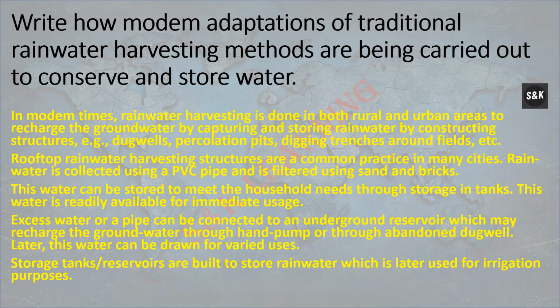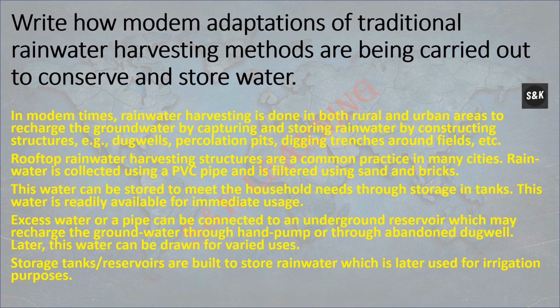Write how modern adaptations of traditional rainwater harvesting methods are being carried out to conserve and store water. In modern times, rainwater harvesting is done in both rural and urban areas to recharge the underground water by capturing and storing rainwater by constructing structures such as dug wells, collection pits, and digging trenches.